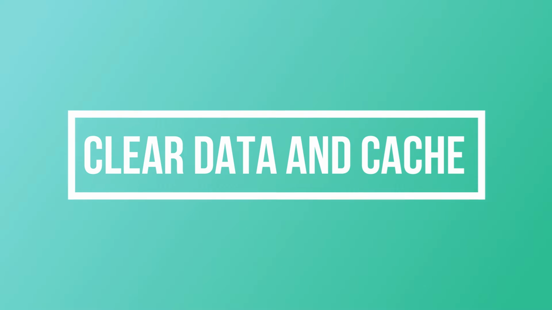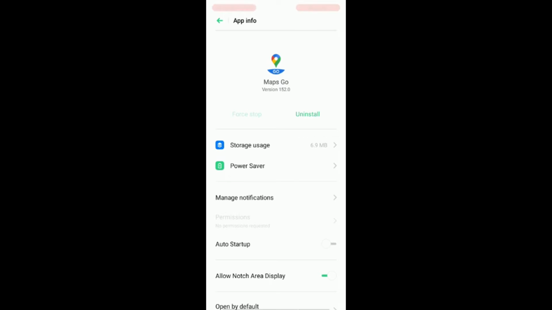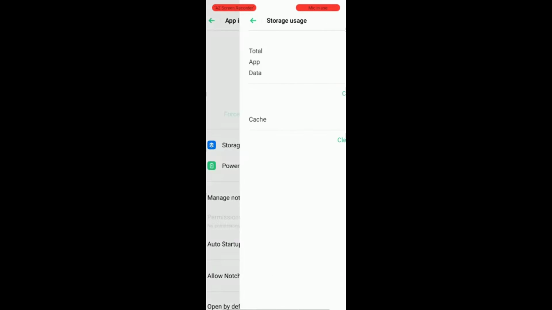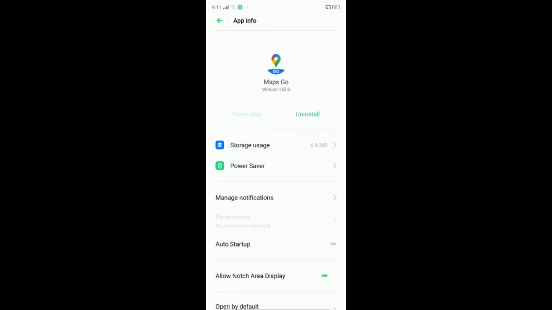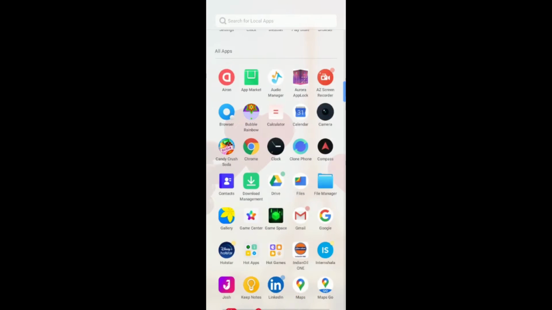Next is clear data and cache. Most of the issues related to any application can be solved if we clear data and cache of the application. The problem of Google Maps will be solved to a great extent through this, as if bugs are present in the application, they will be cleared.